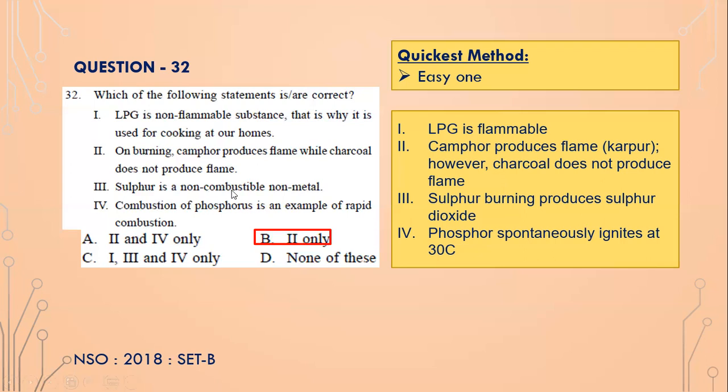Sulfur is a non-combustible non-metal? No, sulfur is combustible, isn't it? Sulfur produces sulfur dioxide. Combustion of phosphorus is an example of rapid combustion, so it is basically spontaneous combustion. Phosphorus spontaneously ignites at 30 degrees, so you have to be extremely careful. The industries which produce phosphorus need to be extremely careful because at 30 degrees, which is the atmospheric temperature, phosphorus can spontaneously ignite, and phosphorus is then also mixed with other materials to produce firecrackers as well.